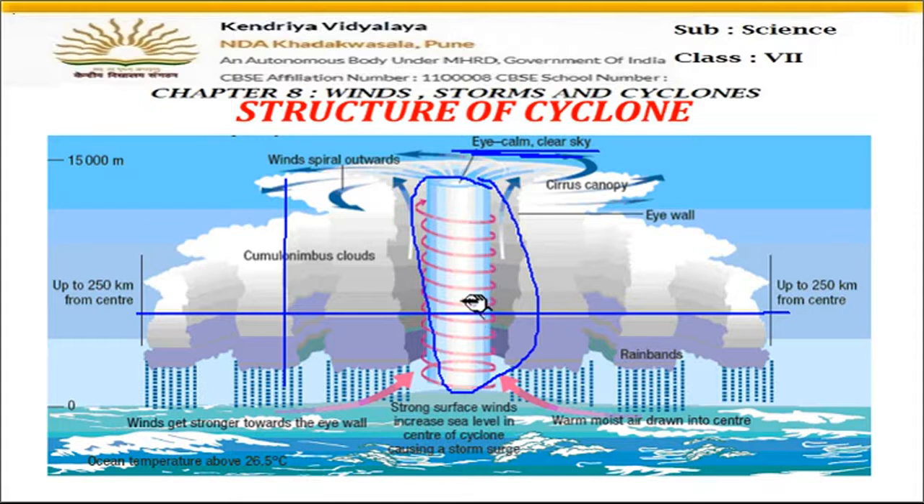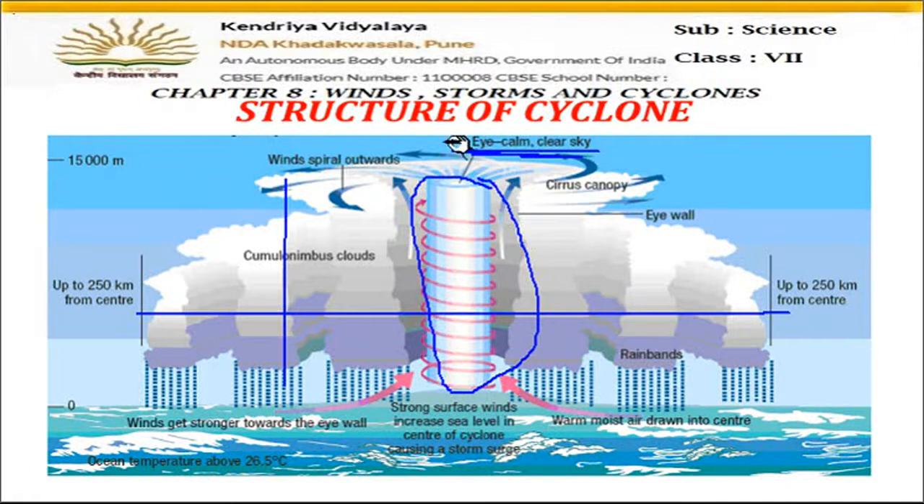So you have to remember that in the center there is a low pressure area which is called the eye, and surrounding the eye there are high speed winds. The speed of the winds is 150 to 250 kilometers per hour. There are clouds surrounding this area with heavy rains, you can see here.